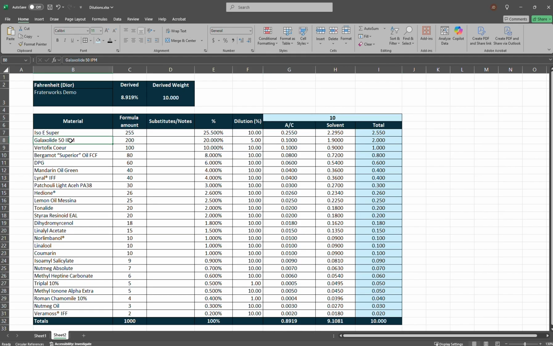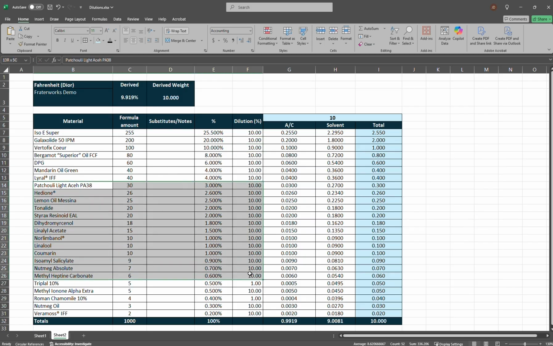So the next row is Galaxolide 50 IPM. Now Galaxolide undiluted is very, let's call it, thick. So usually when you purchase Galaxolide, it comes diluted, usually at 50%. And this Galaxolide is at a 50% dilution in isopropyl myristate. So following my logic, you would think that if it's at 100%, you're down to 10. If it's at a 50% dilution, I should have it at 5. But I dilute my Galaxolide to 10% also.